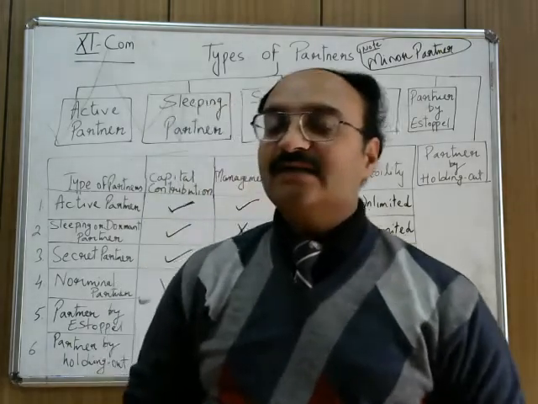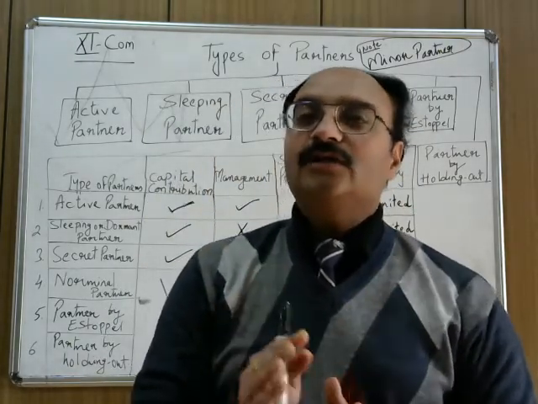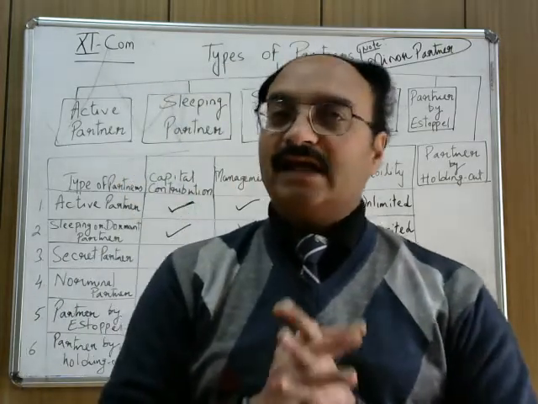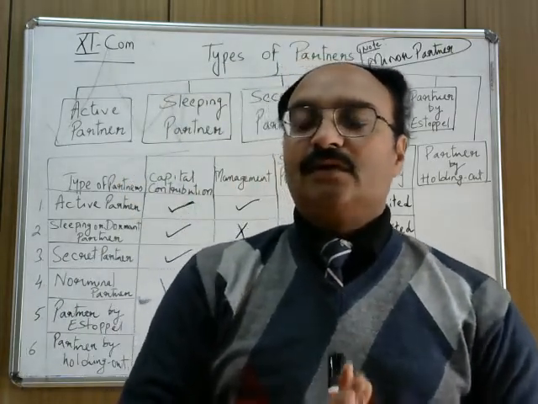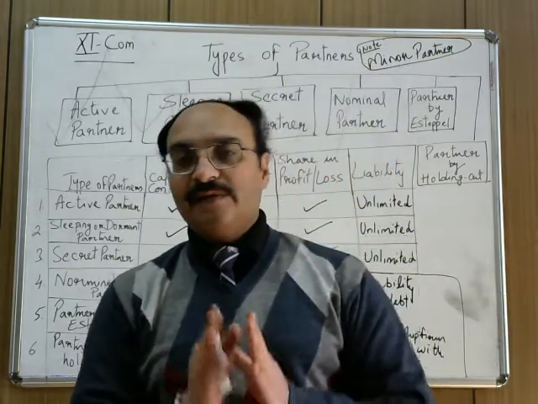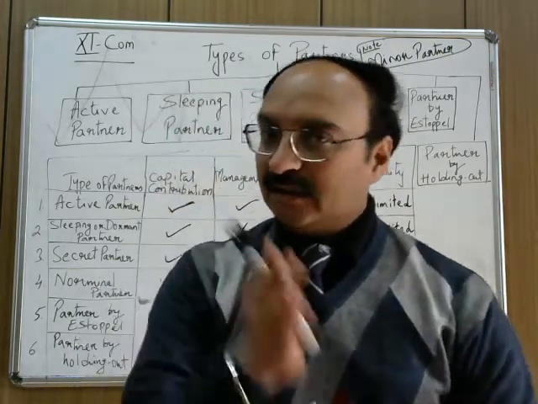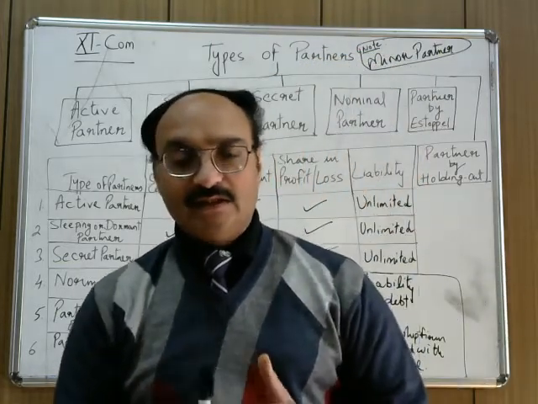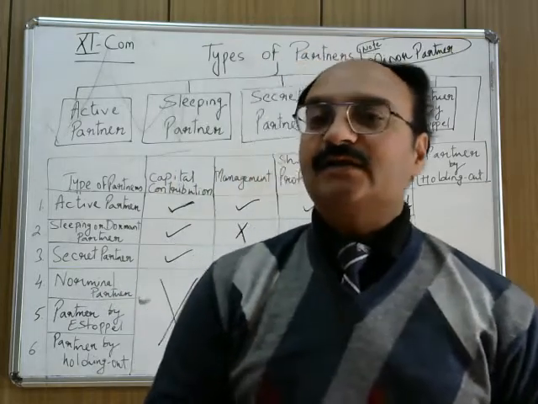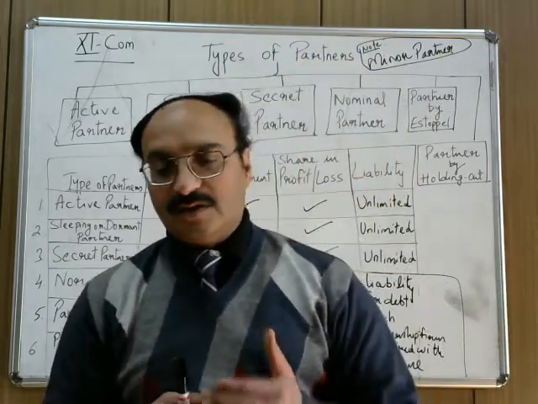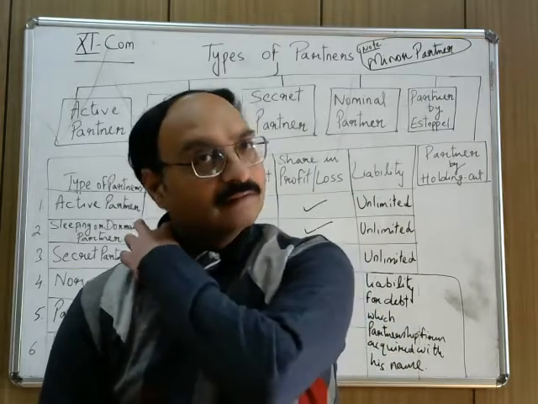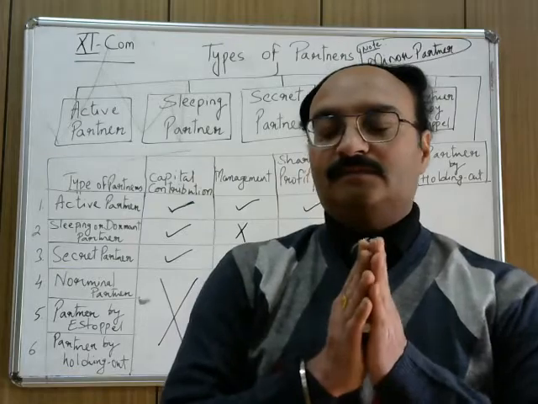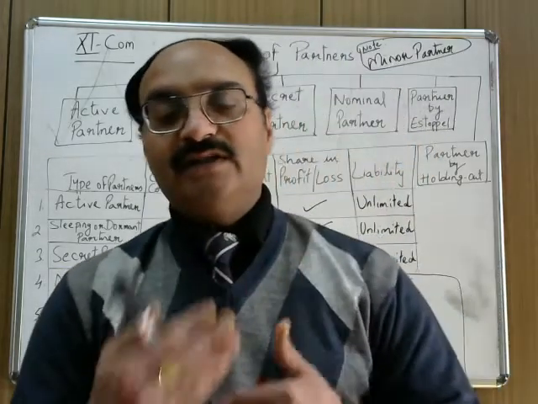Number one, a minor is that person who is under the age of 18 years. So the Partnership Act 1932 does not allow any person who is a minor to join as a partner in the firm. But there are some situations where it is seen that partnership firms entertain minors as their partners. So what is the criteria behind this?